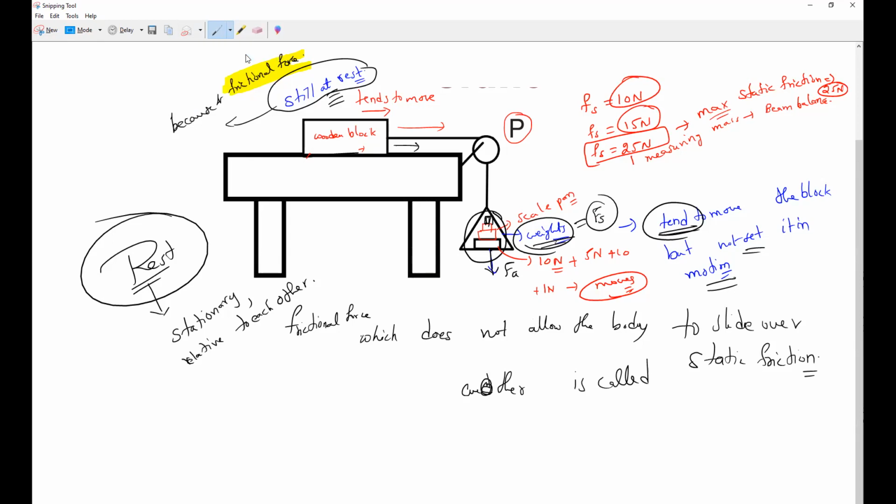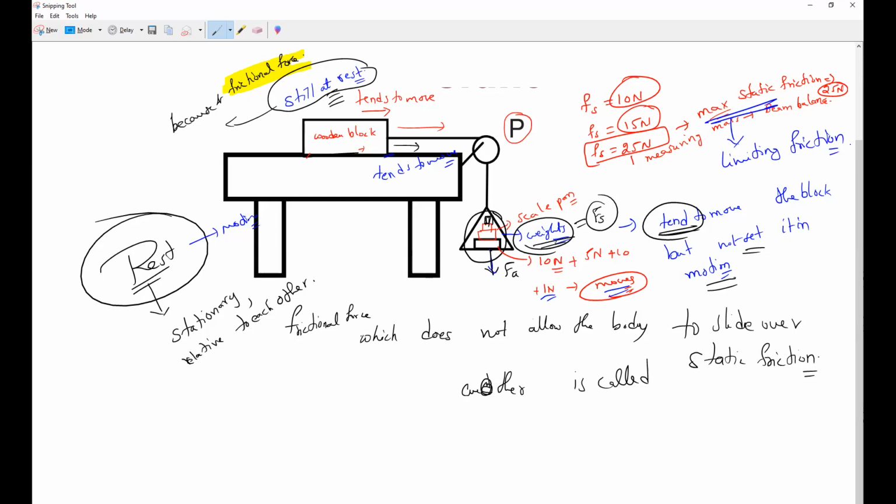25 newtons, for example. If my weight increases a little more than that, then automatically the body tends to go from a state of rest to a state of motion. So that is the maximum friction where the body is not moving, but it tends to move. That is the static friction. That maximum static friction only we call limiting friction. I told you, there is a word called limiting friction.